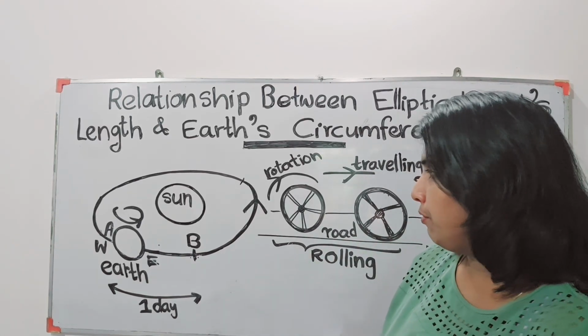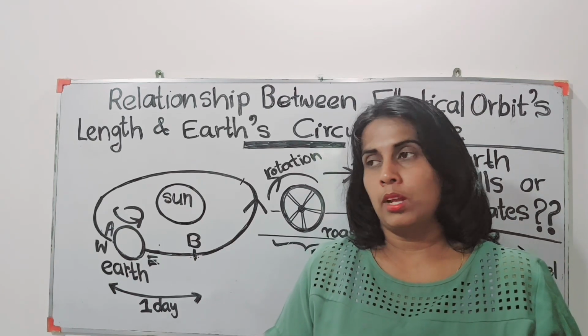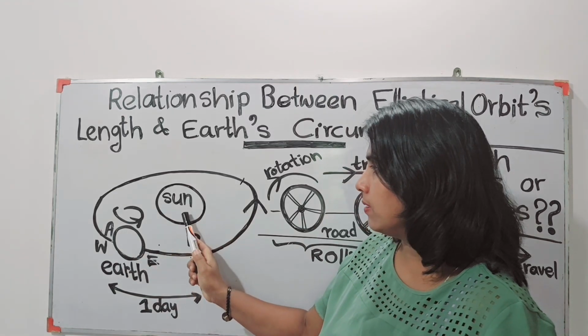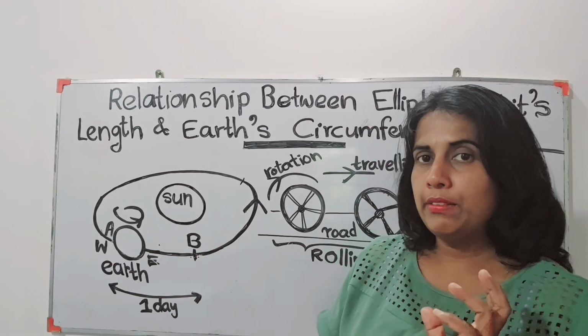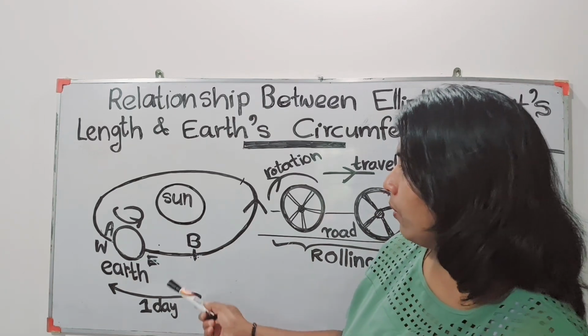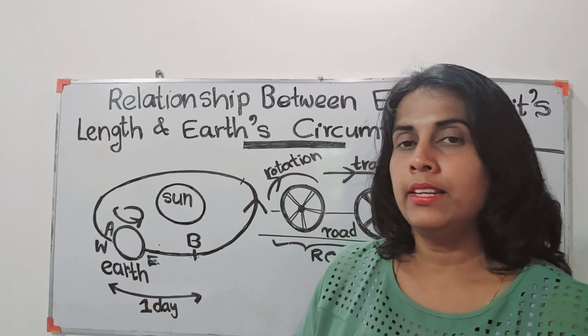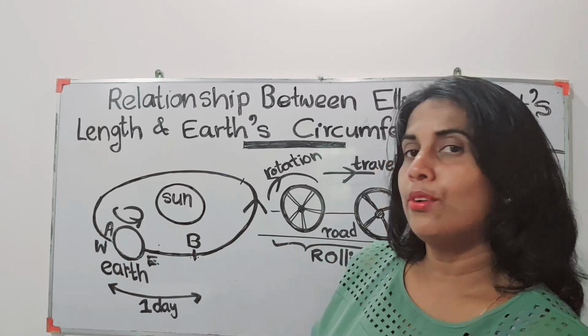Now, here we are considering the whole system, the sun and earth together as one system. But if we think only about the earth, then we can see that it's rotating.